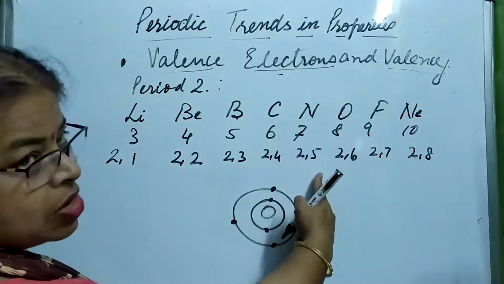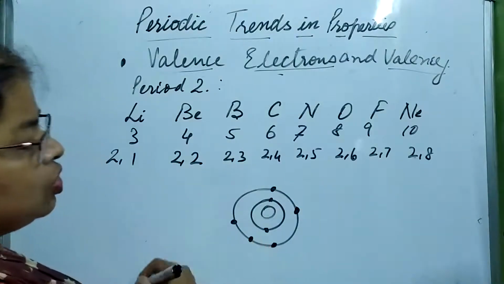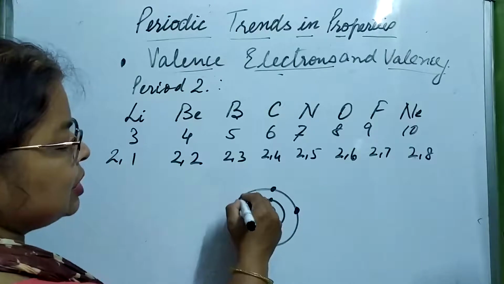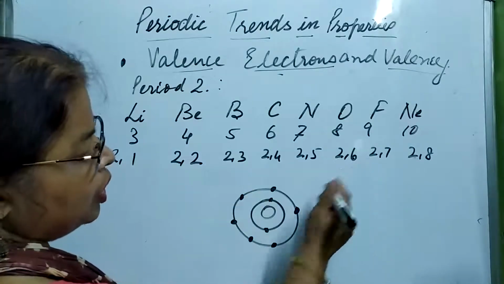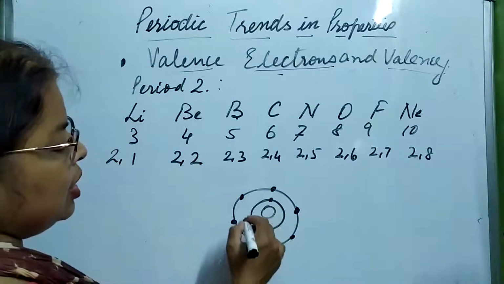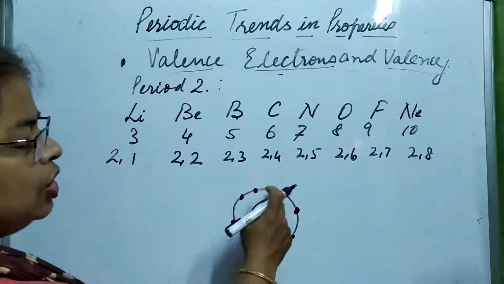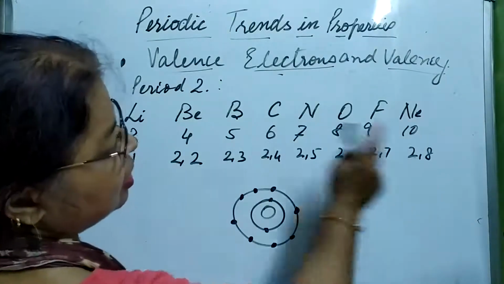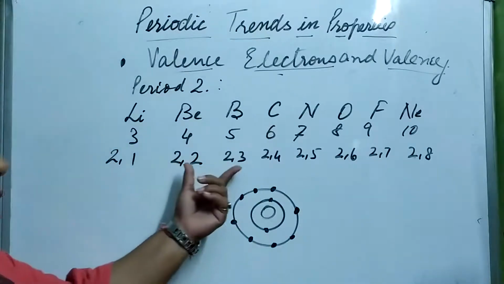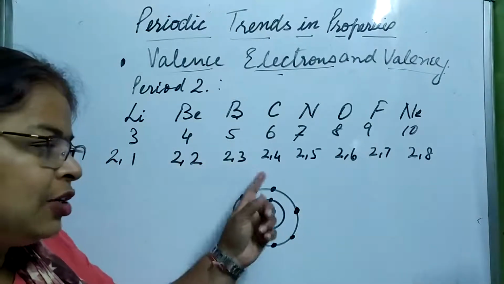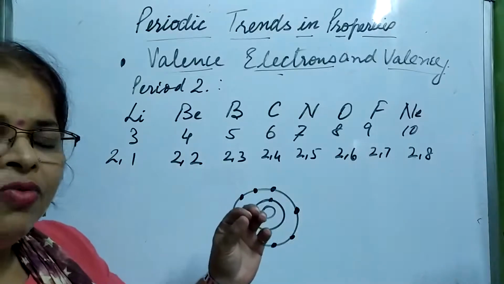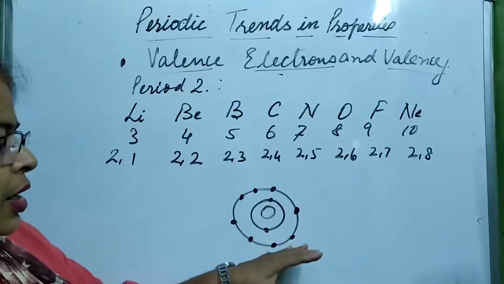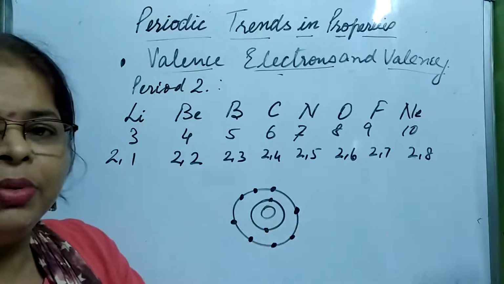Nitrogen, 5 electrons. Oxygen, 6, then fluorine, 7 and neon, 8. So starting from lithium till neon, only in this valence shell the electrons are being added, and till when are they being added? Until the octet is complete.